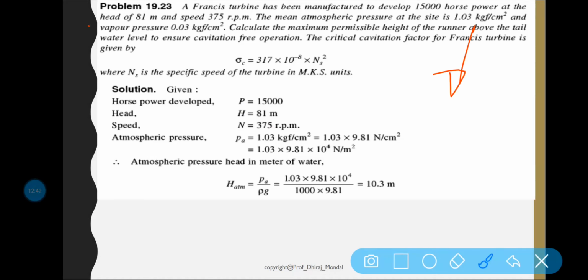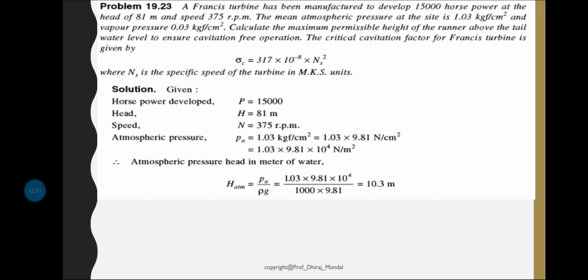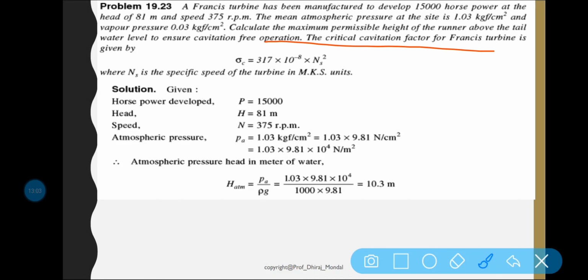Okay, and vapor pressure is also given. Calculate the maximum permissible height of the runner above the tail water level, that is your Hs, to ensure cavitation-free operation. The critical cavitation factor of the Francis turbine is given by this.